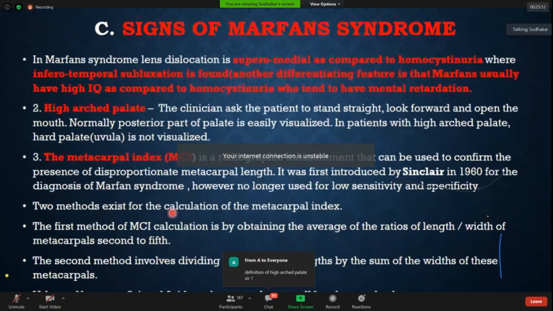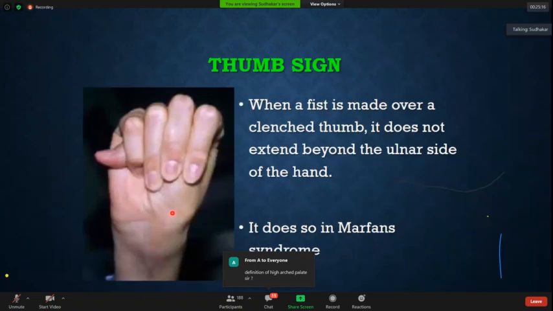So this is known as the thumb sign. I think for every patient who comes with aortic regurgitation, or any patient in whom you are doing a rheumatic case, you have to look for Marfanoid features. So tell them to do a thumb sign.